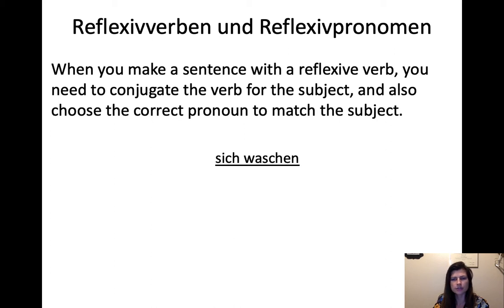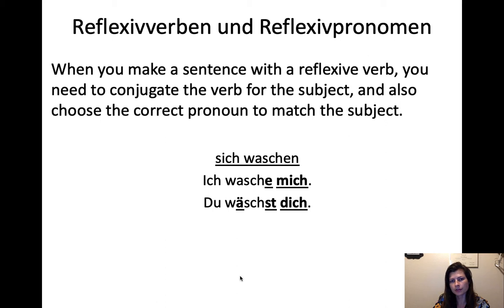So they all have to match. Sich waschen. Ich wasche mich. Du wäschst dich. So sometimes you got other things going on, like waschen takes a stem vowel change. So in the du and the s, we have the vowel change happening there. So we have a lot of tools in our toolkit at this point, so sometimes you have to bust them all out at the same time to make something like that.